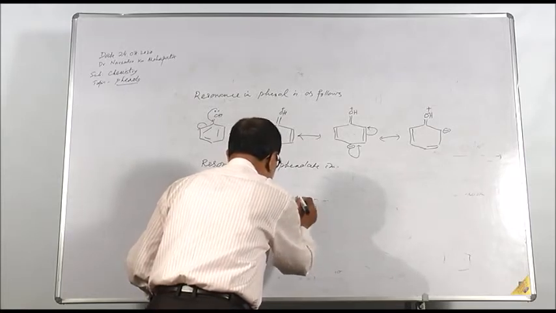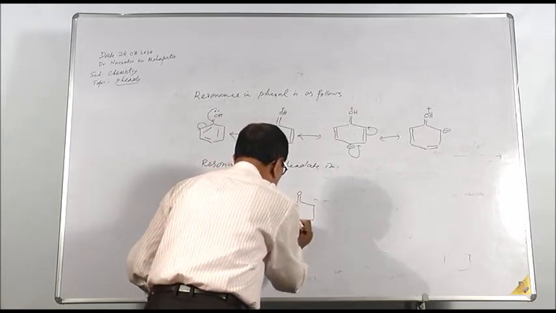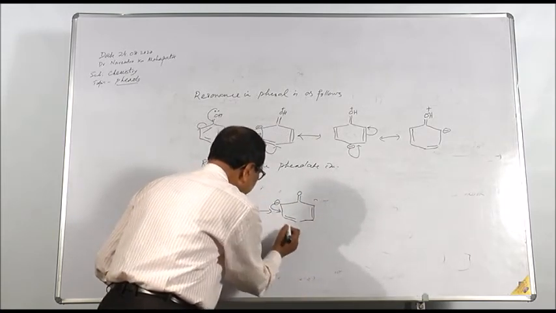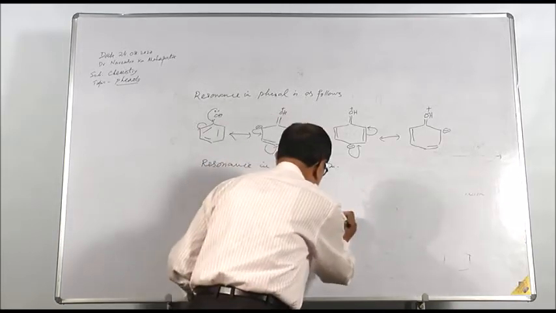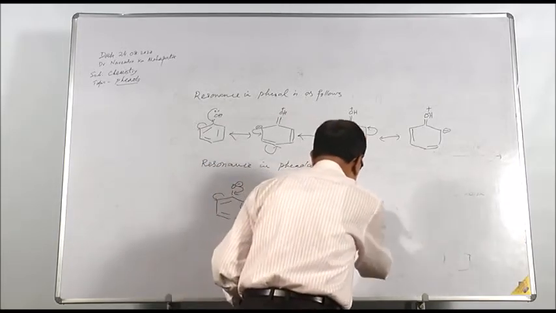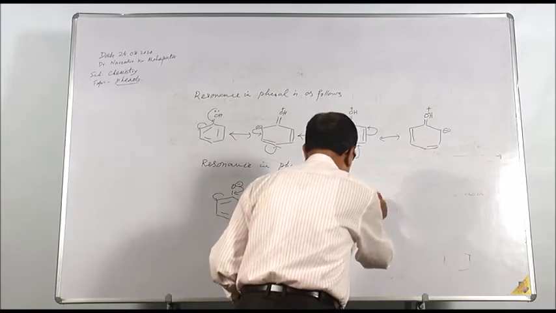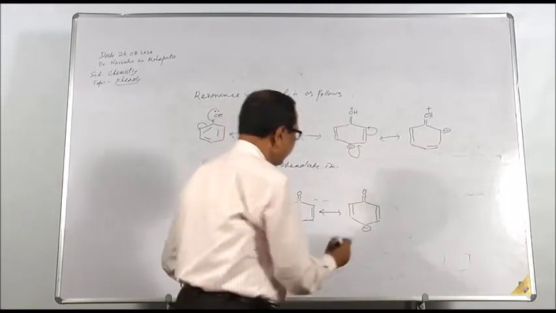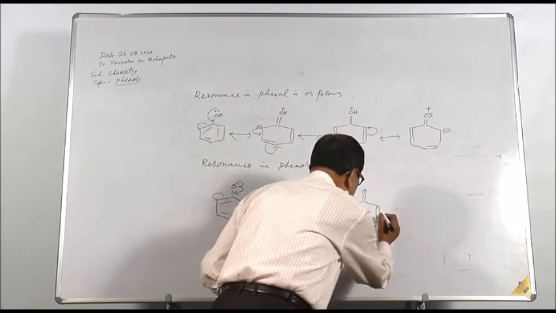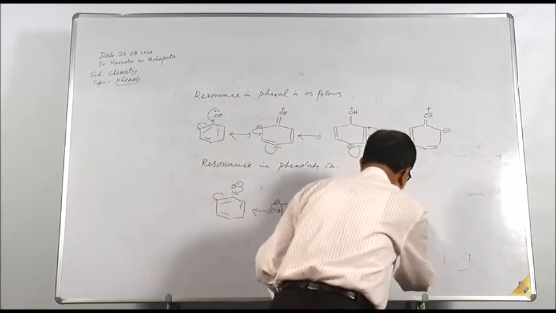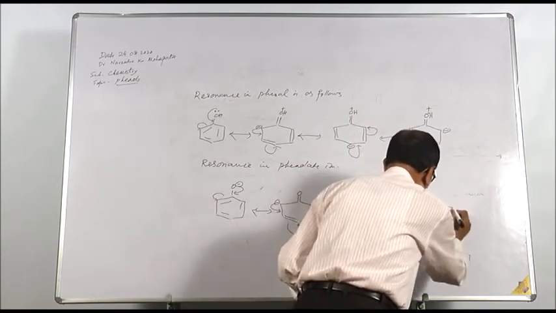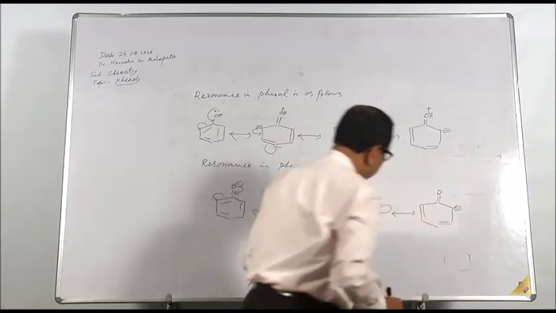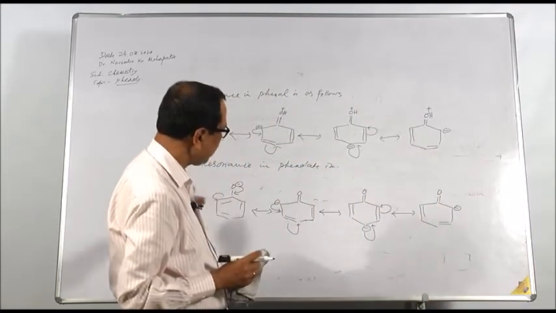Negative charge here, double bond to O. Again it will polarize in the direction, and the structure obtained will be this one. Again it will polarize. These are the resonating structures of phenolate ion.